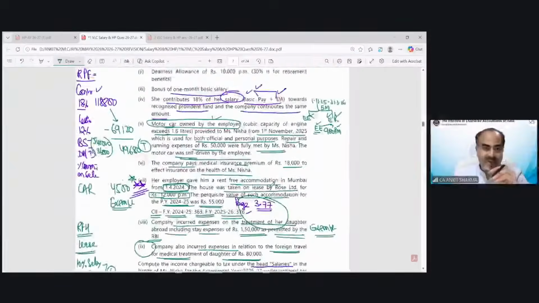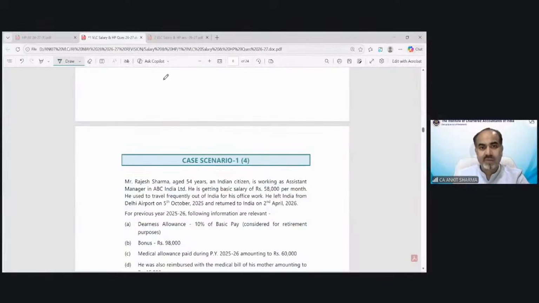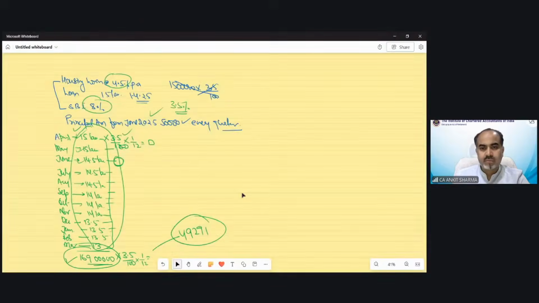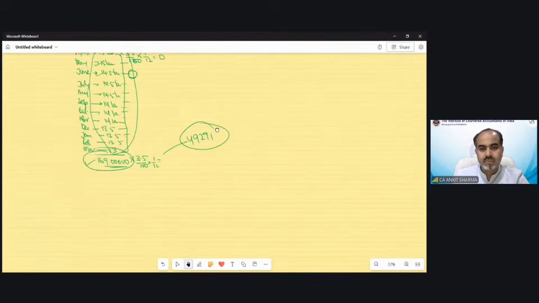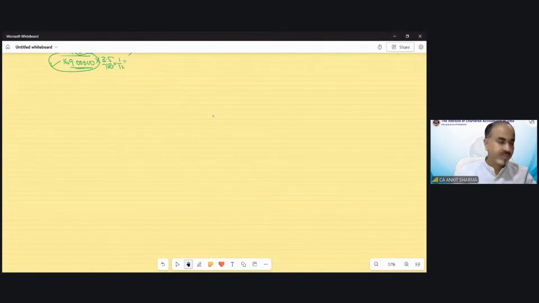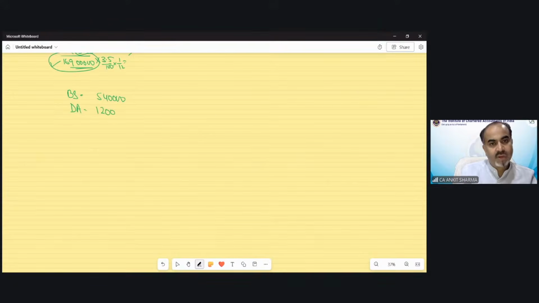So whatever perquisite we have considered, I'll show you on a separate sheet. The basic salary was 5,40,000. Then DA is 120. And bonus was 45,000.